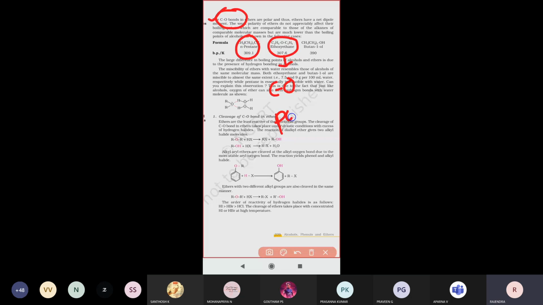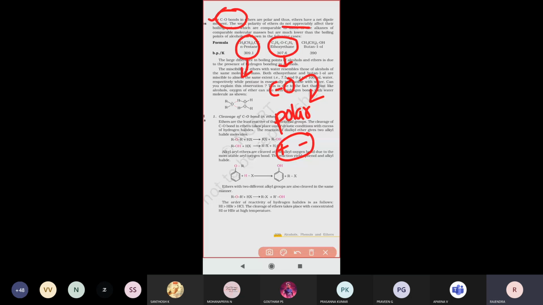So the boiling point for ethers is not appreciably affected, which means lesser boiling points will be present, because of the polarity of this ether. For example, if you take pentane, it will not show any polarity. Polar nature it will not exhibit. So that's why n-pentane has a higher boiling point when compared to diethyl ether.